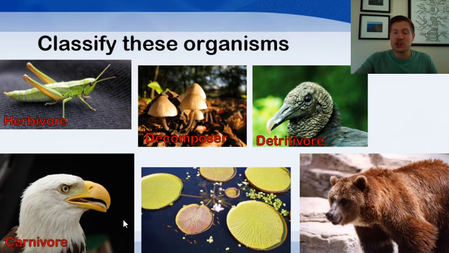Bald eagle is a carnivore, generally just eats meat. Lily pad is a plant, so that means it must be an autotroph. And the grizzly bear eats a variety of animals and plants, right, which means it is an omnivore.